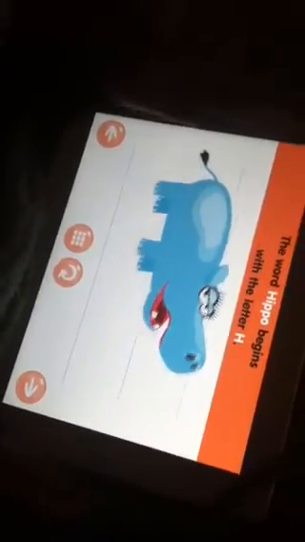The word hippo begins with the letter H. Trace the letter H. Connect the dot and the star with a line. Excellent! Now write the letter H yourself. You rock!